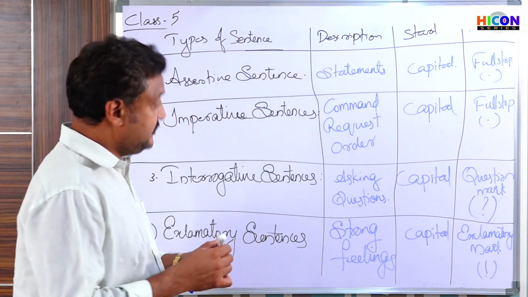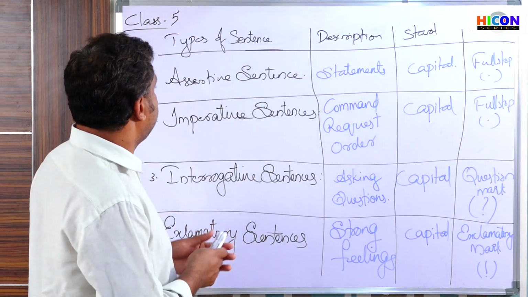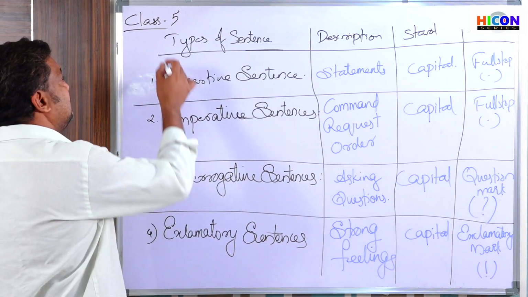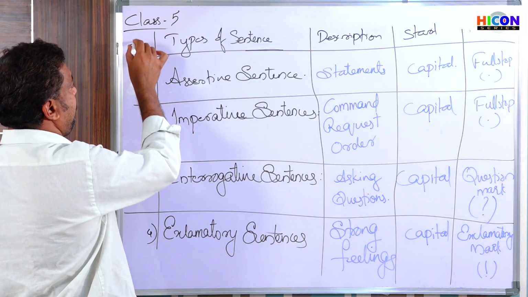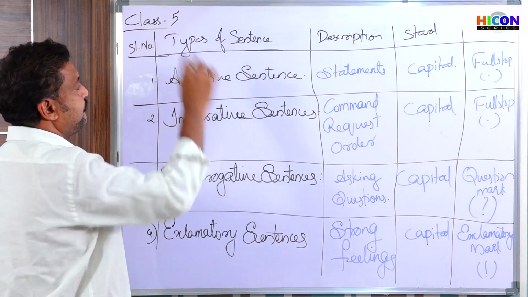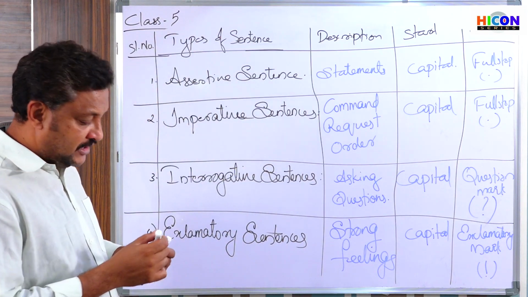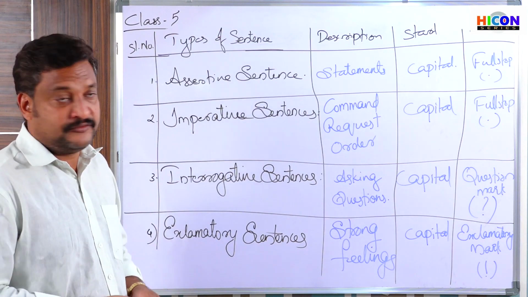Clear? Yes. So the first type of sentence is an assertive sentence. That is statements. They start with a capital letter and end with a full stop.